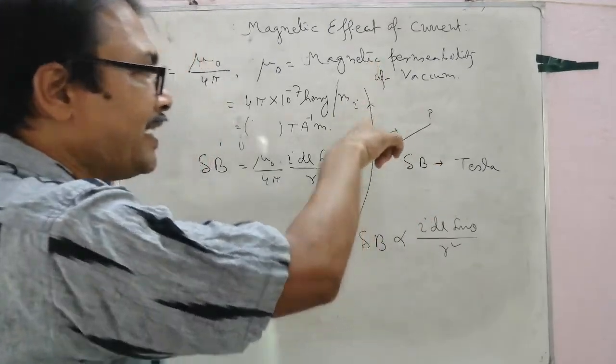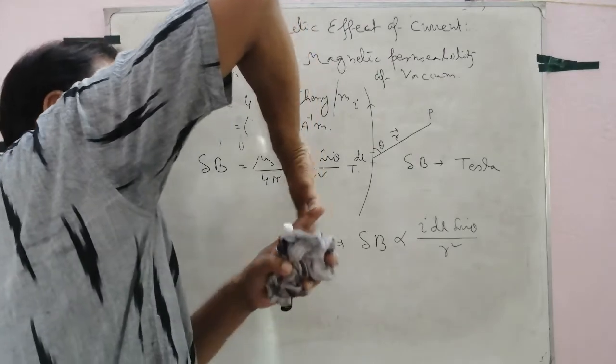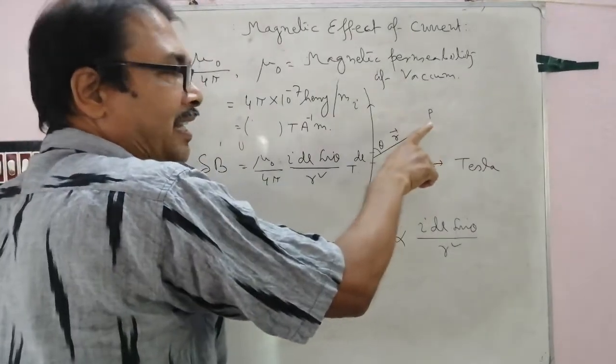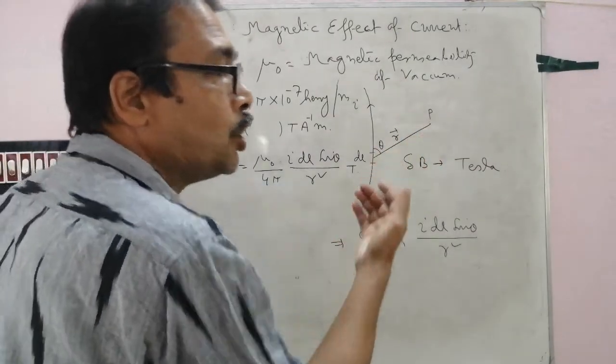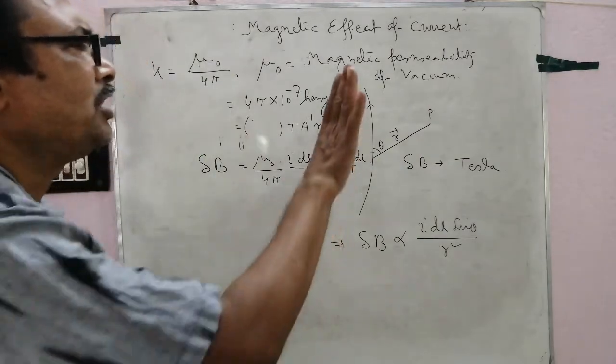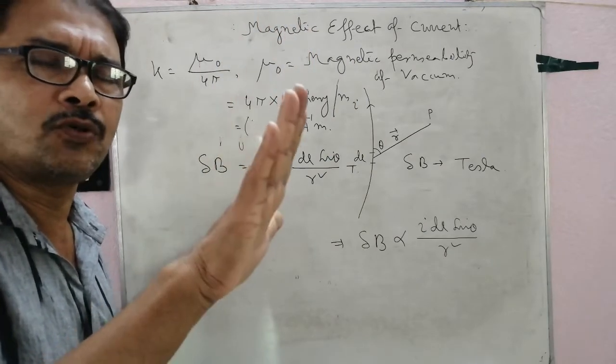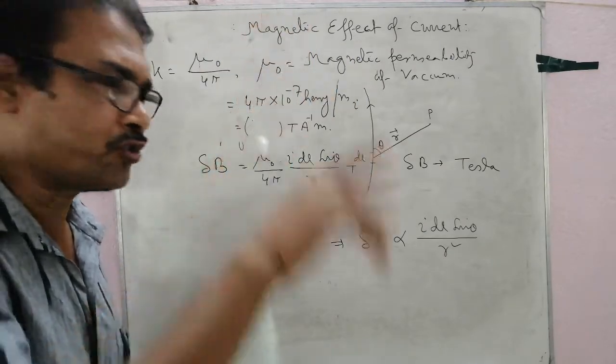Clear? If the current is in the downward direction, then the magnetic field is perpendicular to the plane of the board but towards the reader, in the upward direction. Clear? This is very simple: the right hand thumb rule, or the Oersted rule.